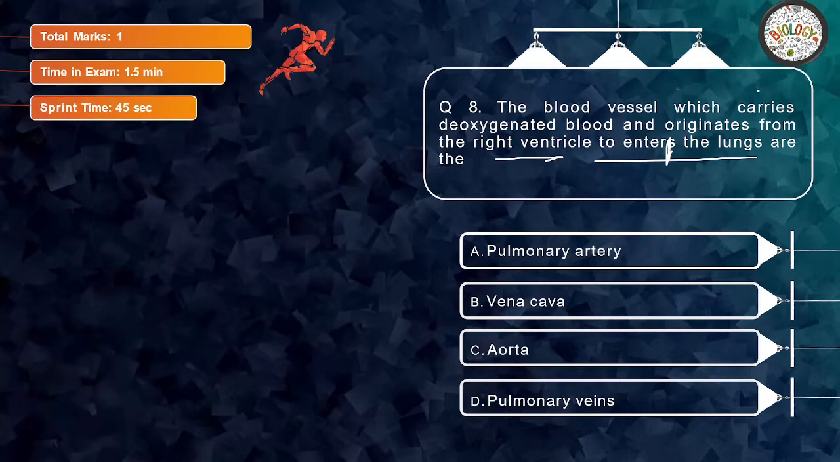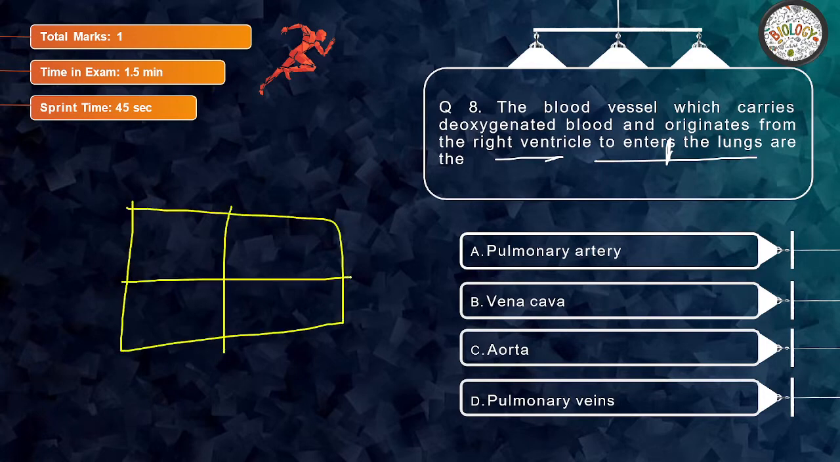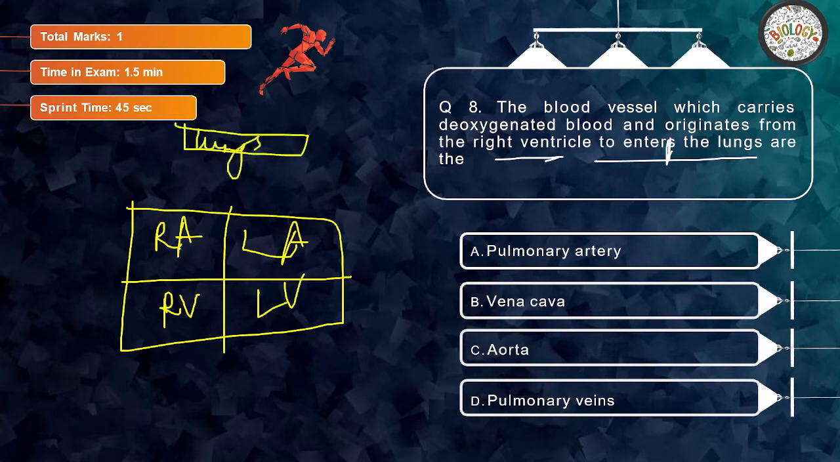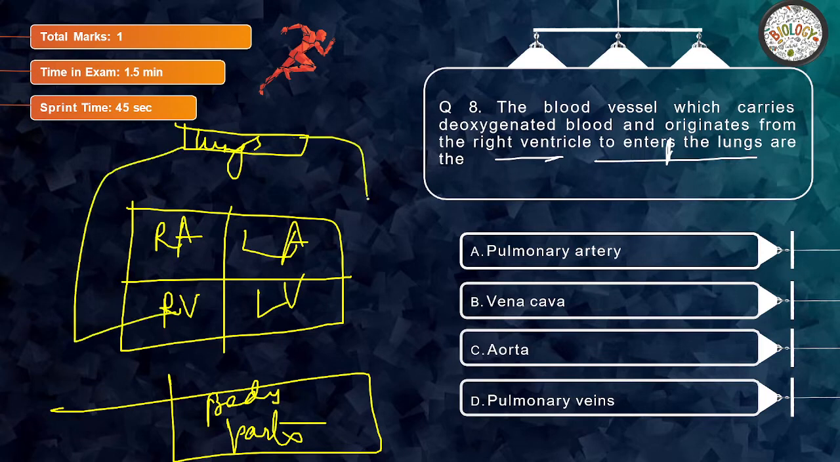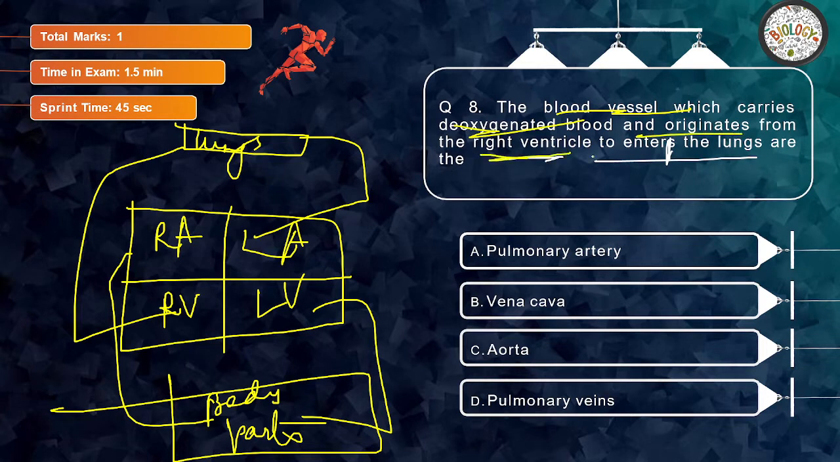I'll make the diagram. Suppose these are the 4 chambers of heart: right atrium, right ventricle, left atrium, left ventricle. This box is for lungs. This box is for body parts, and they are connected in this way. So they are saying the blood vessel which carries deoxygenated blood and originates from the right ventricle to enter the